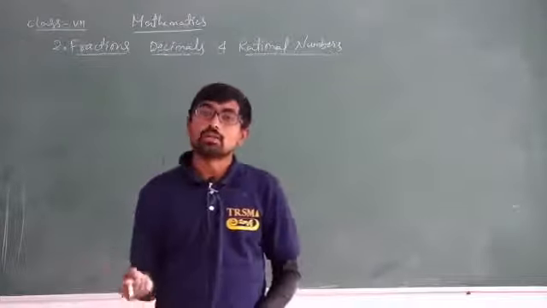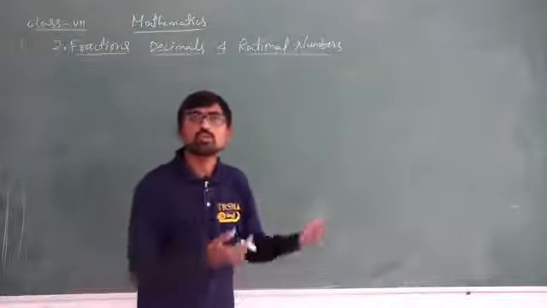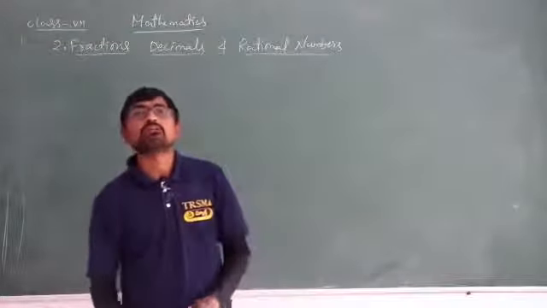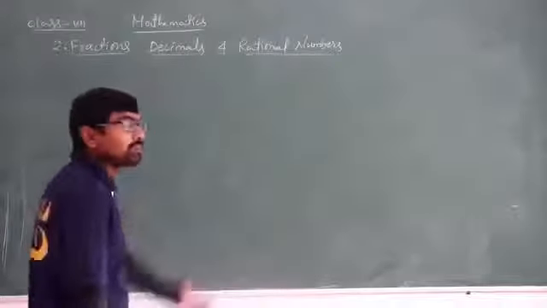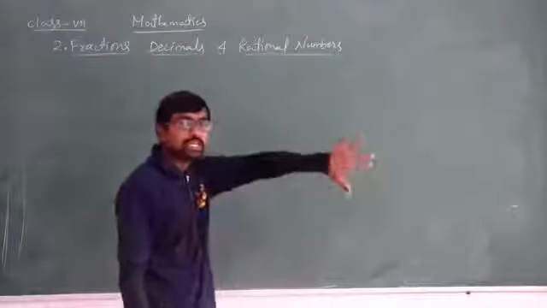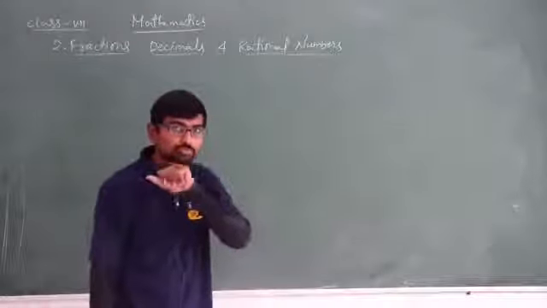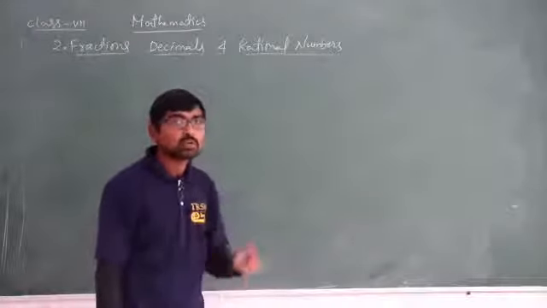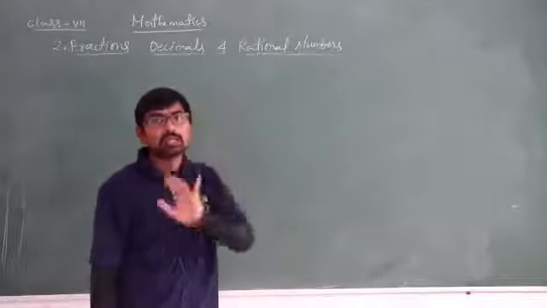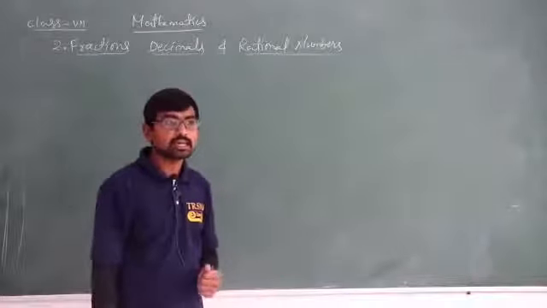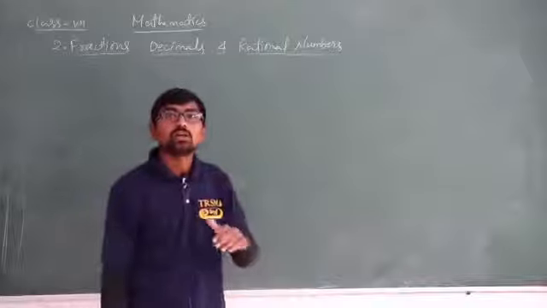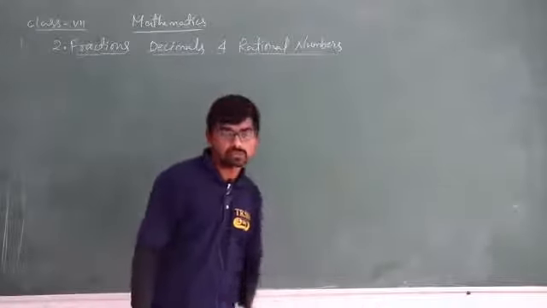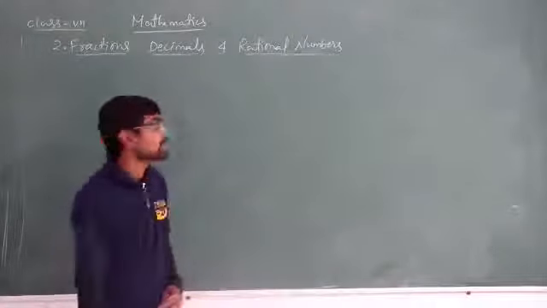Numbers which are countable, 1, 2, 3, 4, 5, which can be easily counted, are called natural numbers. And what about whole numbers? The collection of natural numbers including 0. 0 is also included in the whole numbers. What about integers? Integers are the collection of natural numbers, 0 and their negatives.